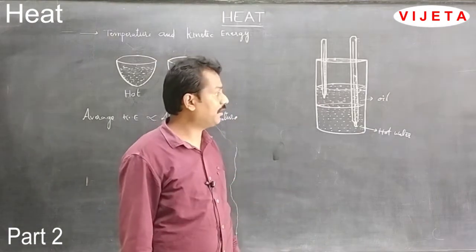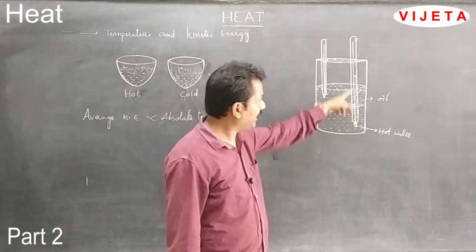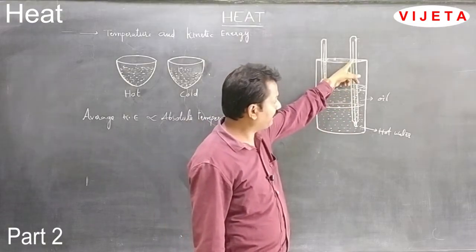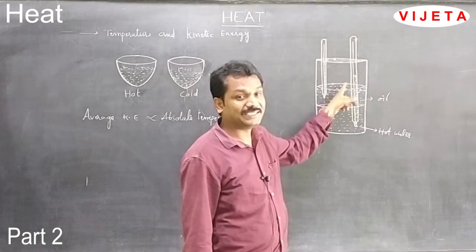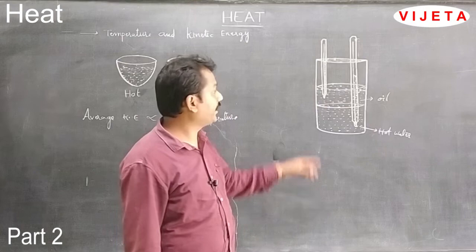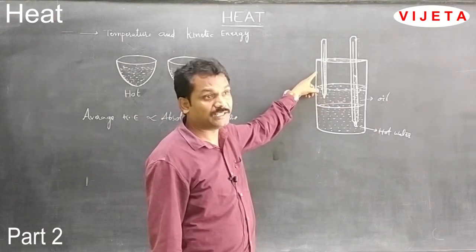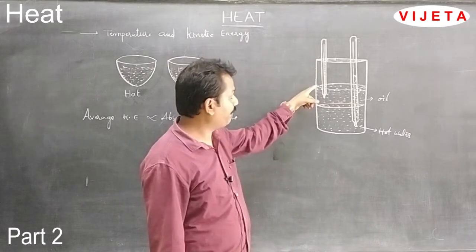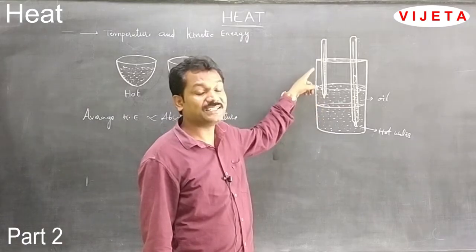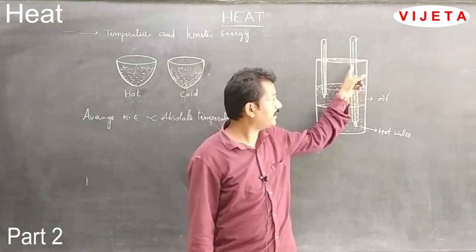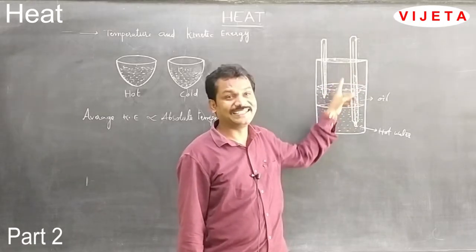Now observe what happens to the readings. We can observe that in the thermometer present in the hot water, the mercury level gradually decreases, and in the thermometer present in the oil, the mercury level gradually increases. That means the temperature of the oil is gradually increasing, and the temperature of the hot water is gradually decreasing.